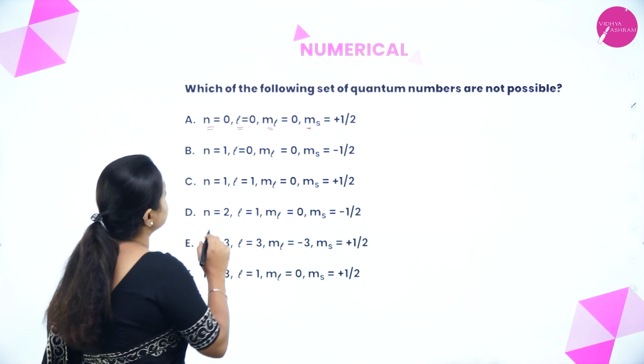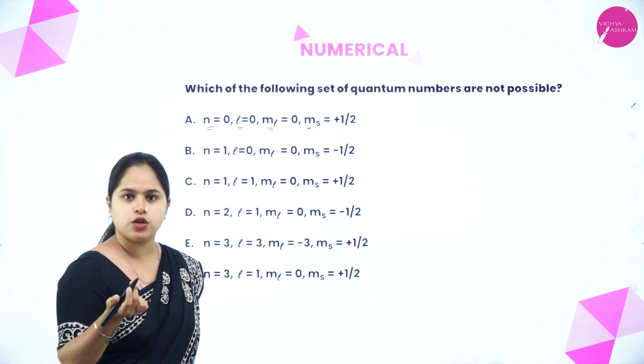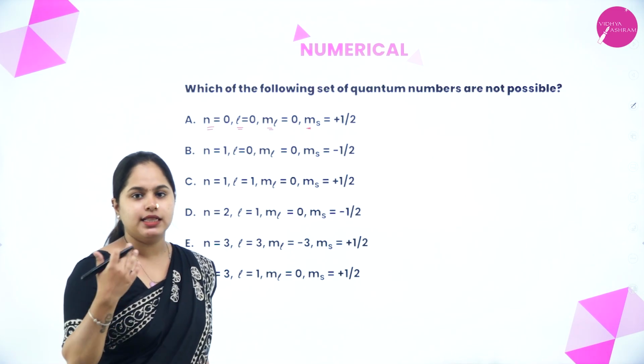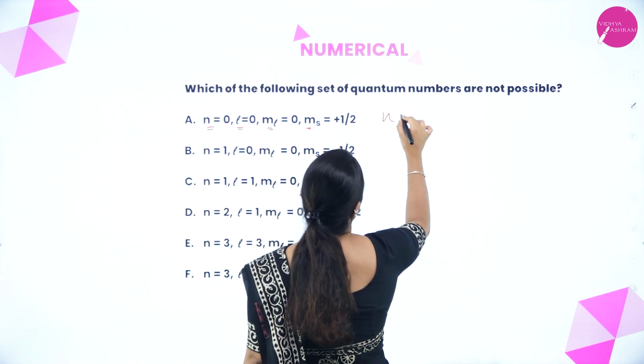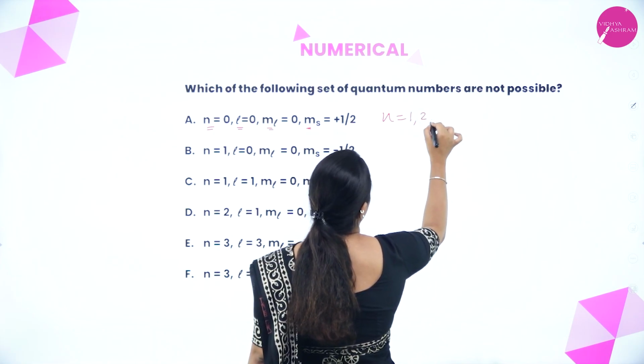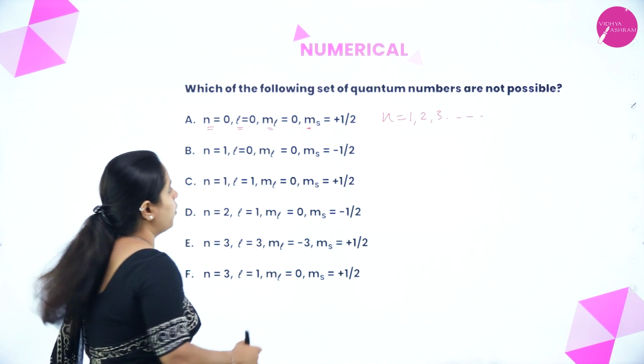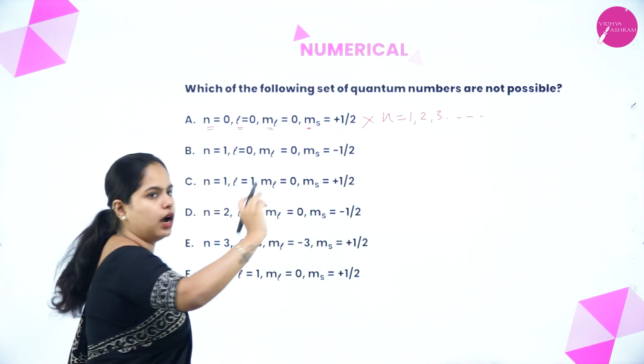Now the first one is n is equal to 0. Is n is equal to 0 possible? No, right? The n value starts from 1. The principal quantum number values are 1, 2, 3, etc. So that is of course not possible. You need not go into the other values.